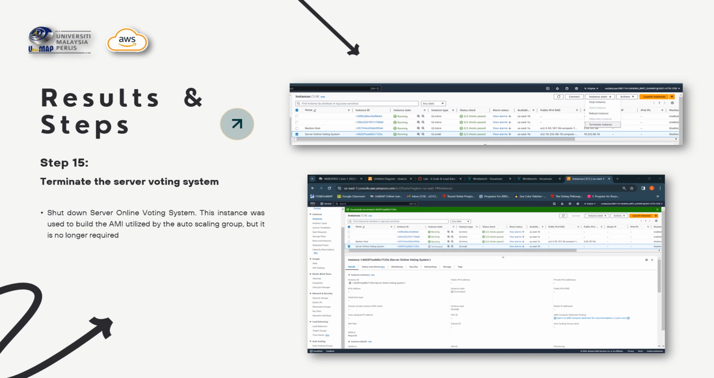After that, we need to terminate the server voting system. In this task, I will shut down the server online voting system. This instance was built by the auto scaling group, but it's no longer required. As we can see, it is terminated and shut down here.